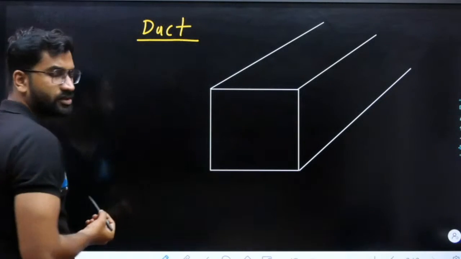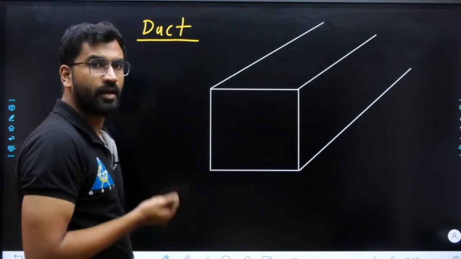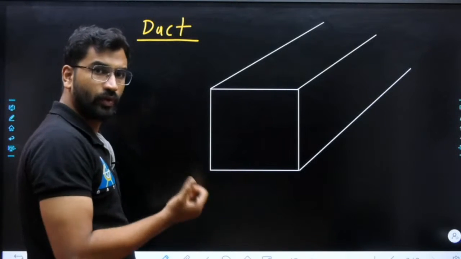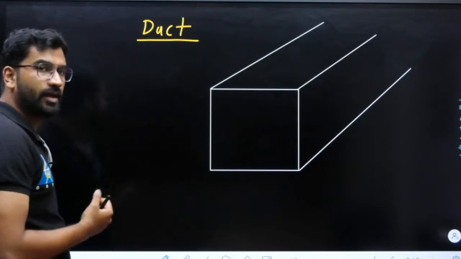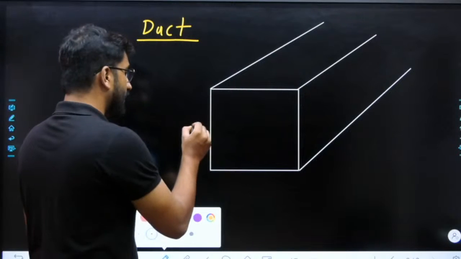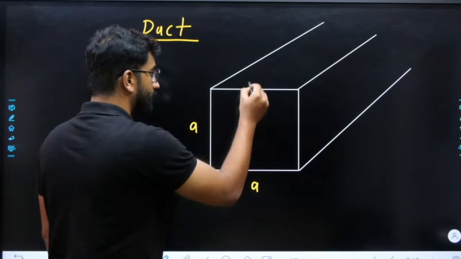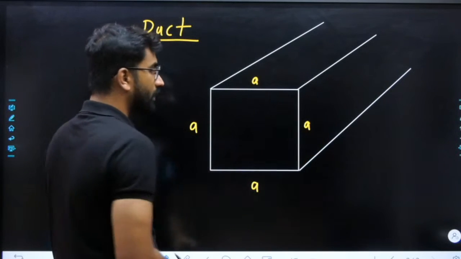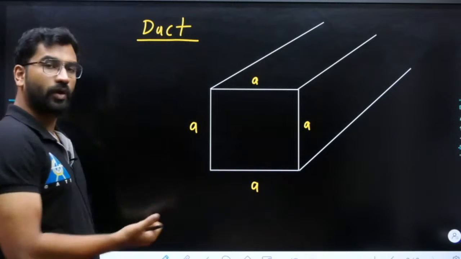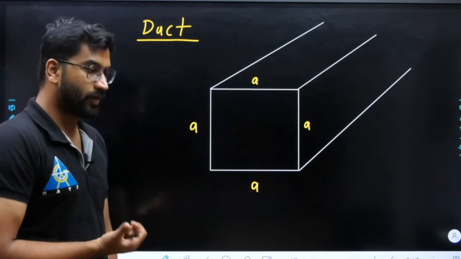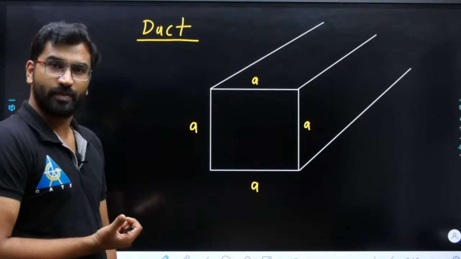So cross sectional area, right? Your area of the fluid flow. For example, if it is a square duct, I am saying this is A, this is A, this is A, this is A. So what will be the flow area? Flow area will be A square, right? So area will be A square, right?